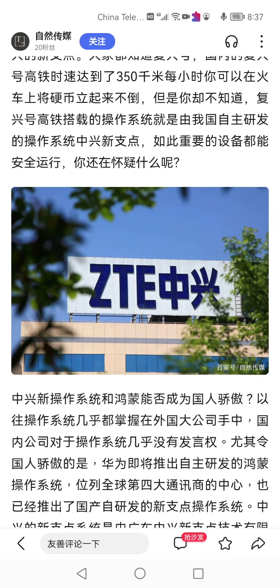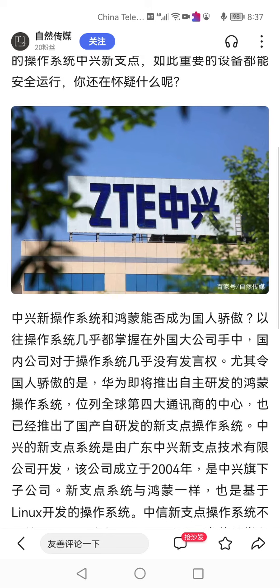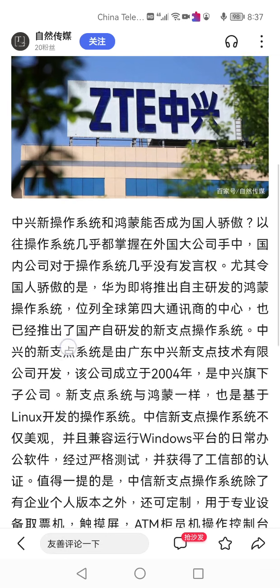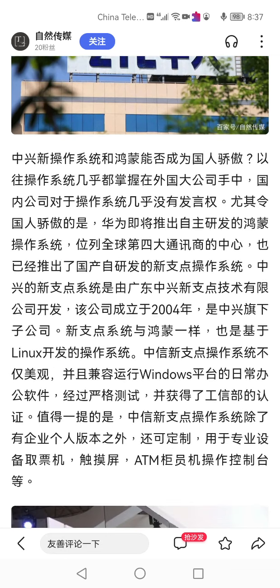ZTE already paid a fine, but the USA even now is still sanctioning ZTE, but who cares, right? We can develop our own things, and we got ZTE phones as well selling overseas.